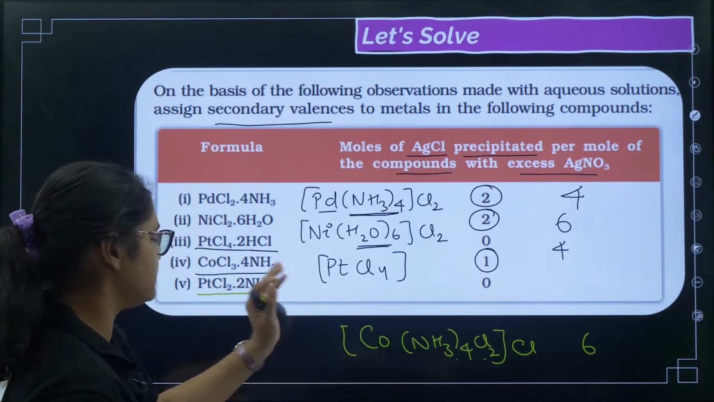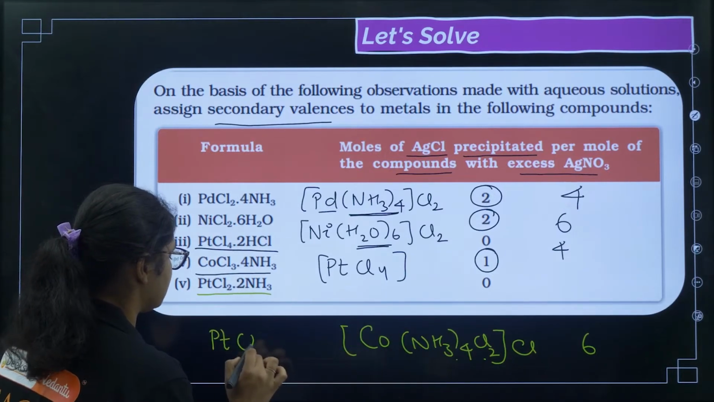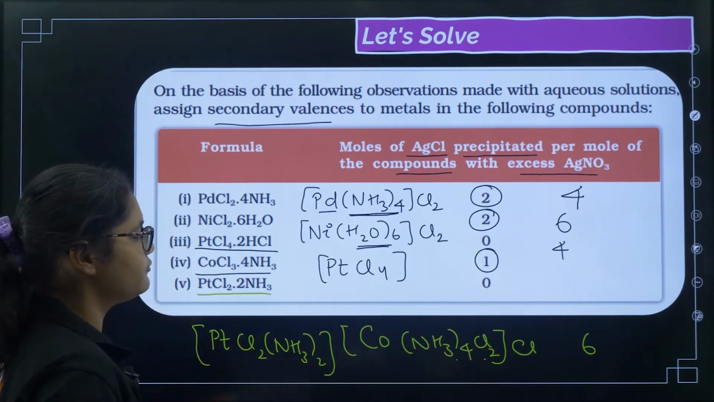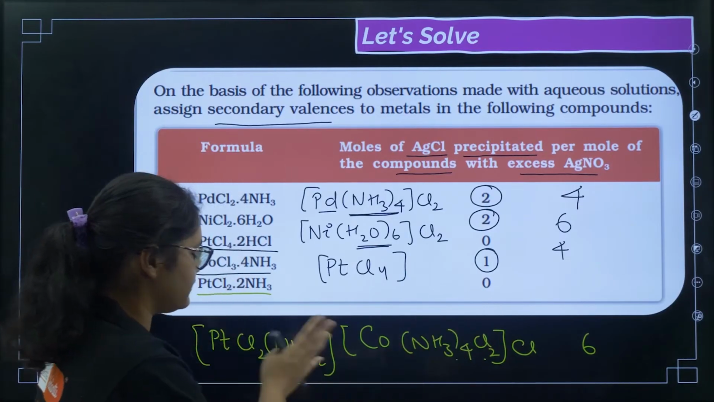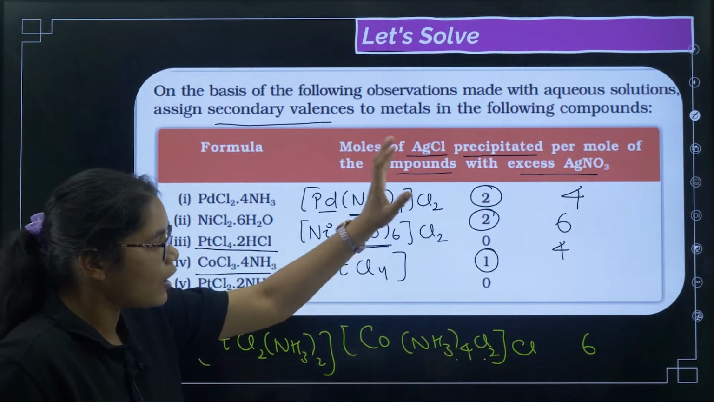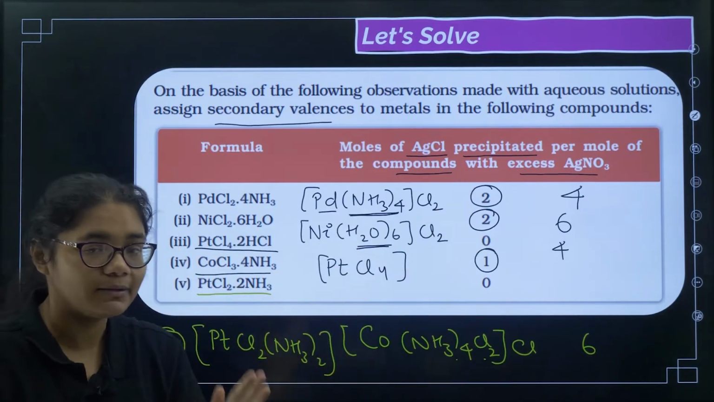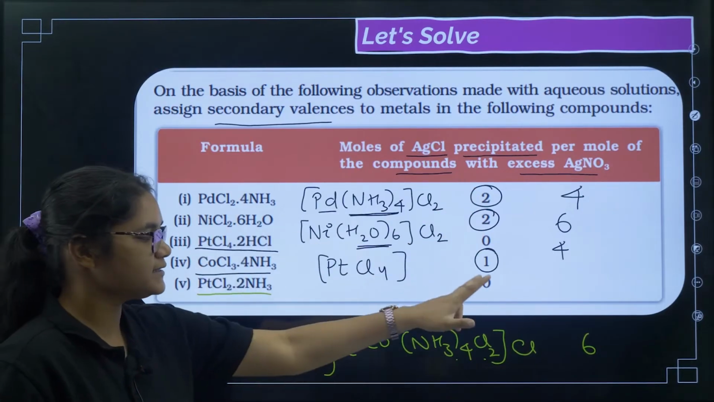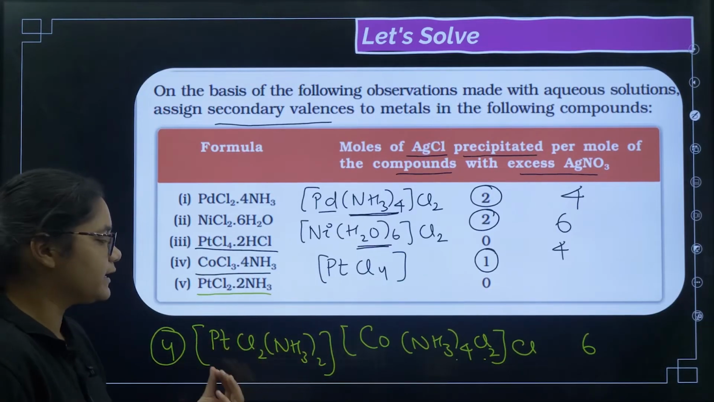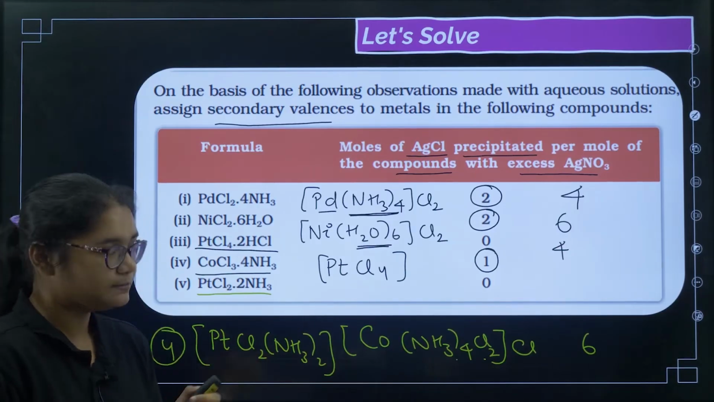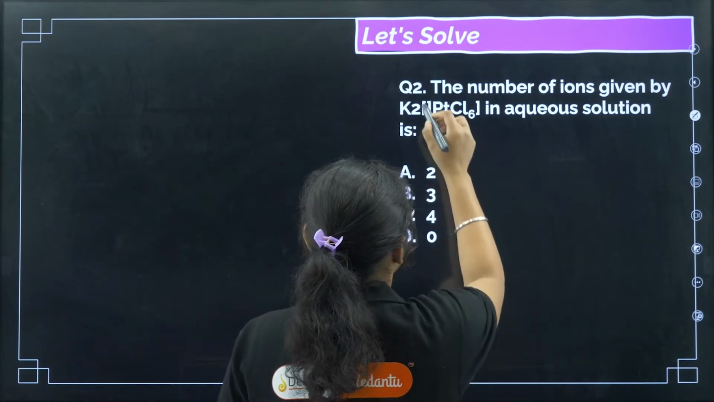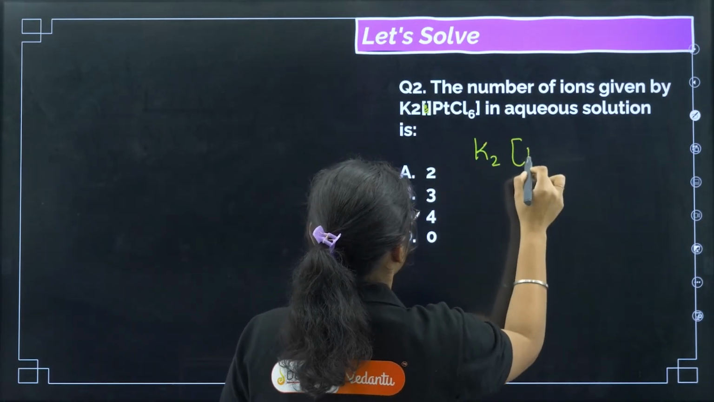Now if you go to PtCl2·2NH3, here there is 0 AgCl, that means all the chlorines are inside. So I will get Pt(NH3)2Cl2. Because there is 0, everything will be inside, and the secondary valency here will be 4, right. So however many moles of AgCl are formed, that many chlorines you have to keep outside. If 0 AgCl is formed, then no chlorine will be outside, all chlorines come inside, and then we can calculate the secondary valency. Clear?